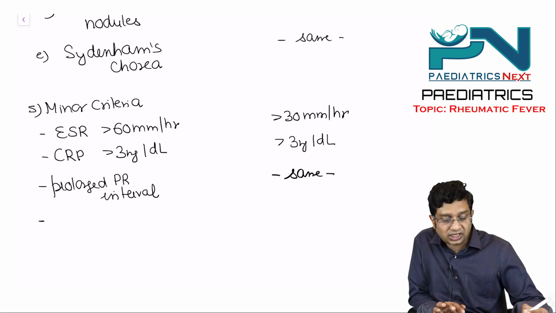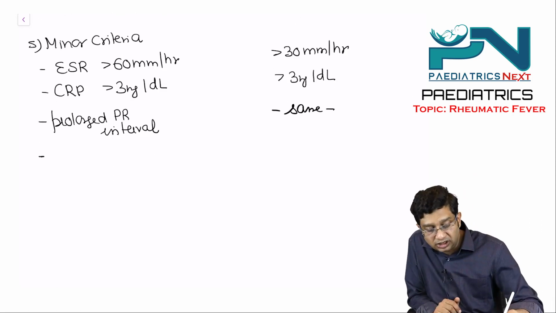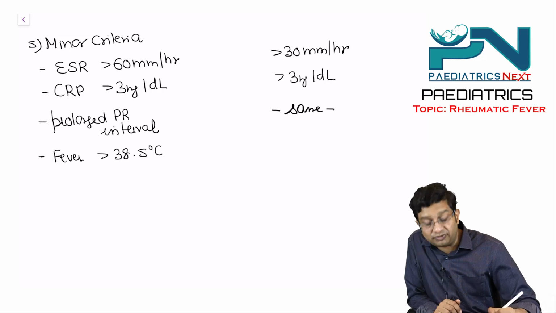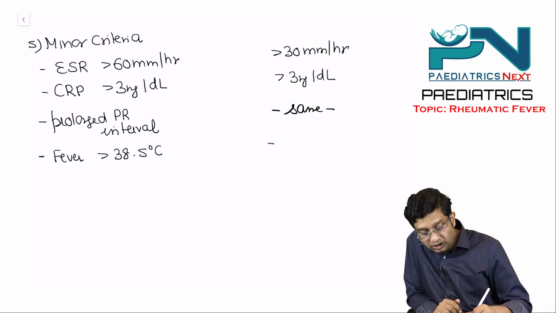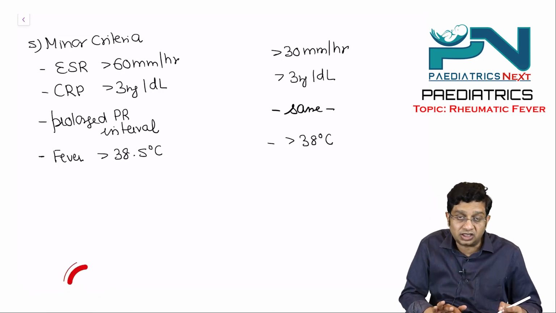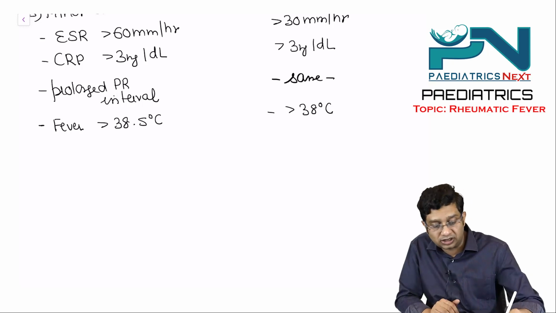But the difference lies again in the fever. Here it is more than 38.5 degrees, but in the moderate to high risk, the criteria becomes more than 38.